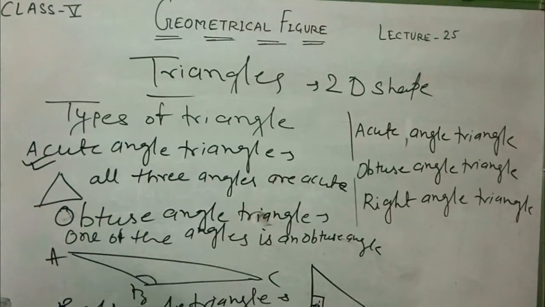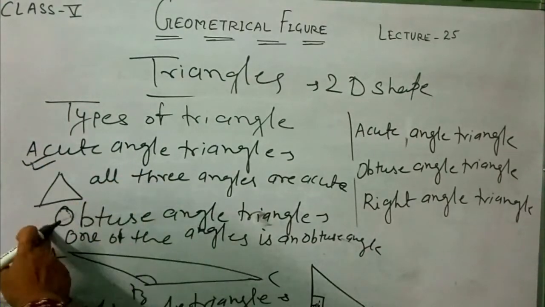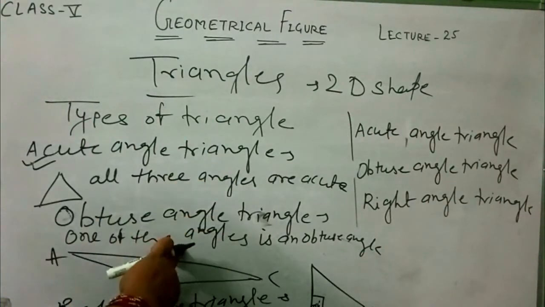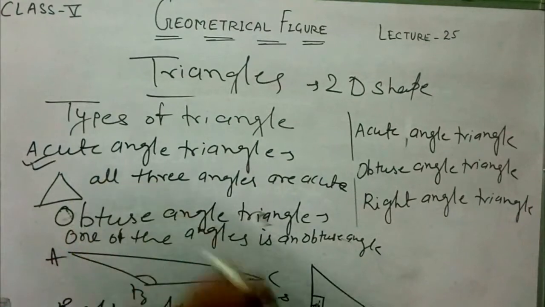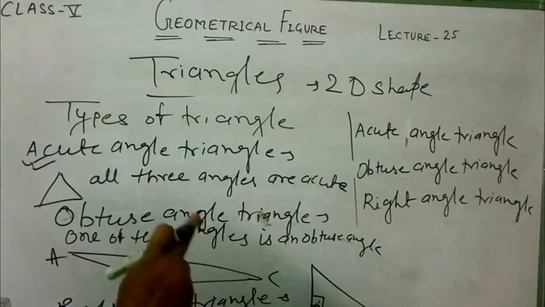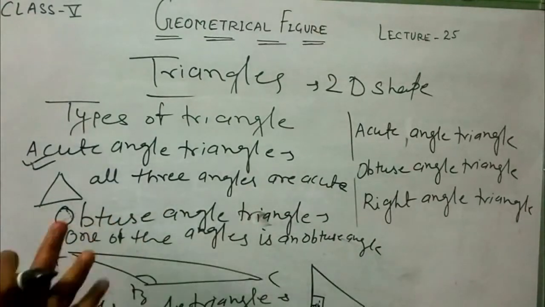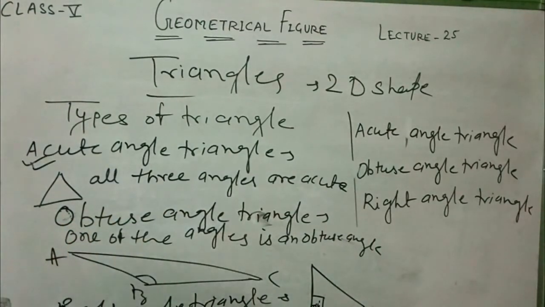Next one, identify the triangles by measuring their angles. Angles, I already explained to you. In an acute angle triangle, all three angles are acute. If one of the angles is obtuse, then it will be the obtuse angle triangle. And in a right angle triangle, one of the angles must be equal to 90 degrees, must be a right angle, then it will be the right angle triangle.